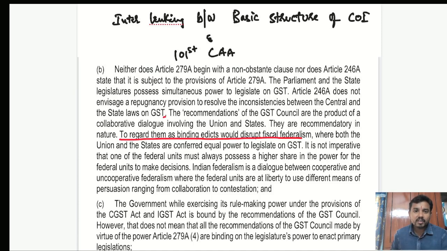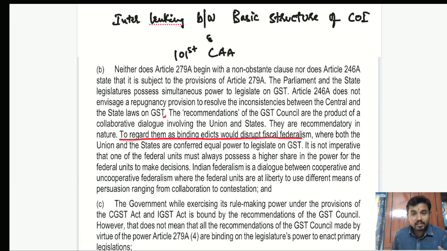Today we are going to discuss a very interesting topic: the interlinking between the Doctrine of Basic Structure and the 101st Constitution Amendment Act. This is the act through which GST came into the picture. To bring GST into the picture, some constitutional amendment was required, and that was done through the 101st Constitution Amendment.